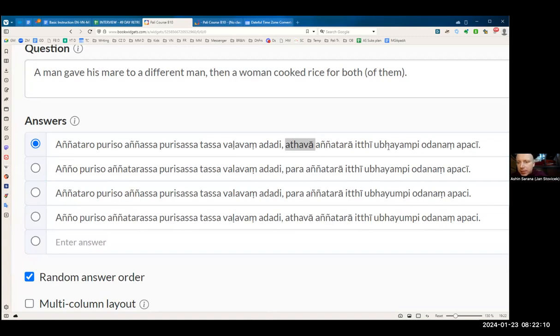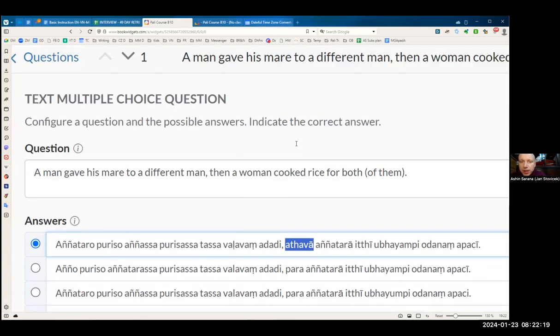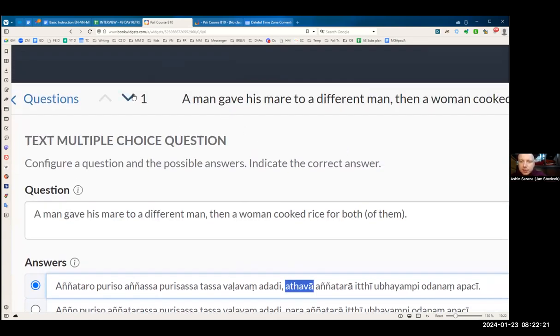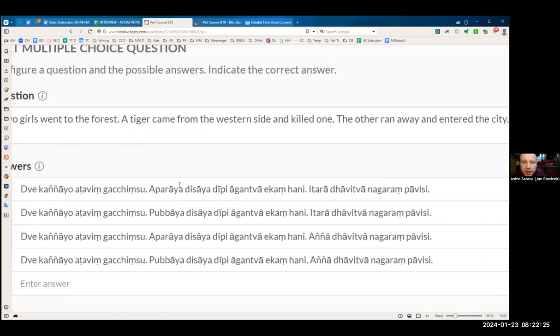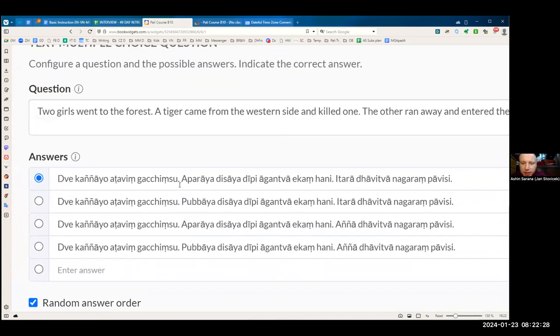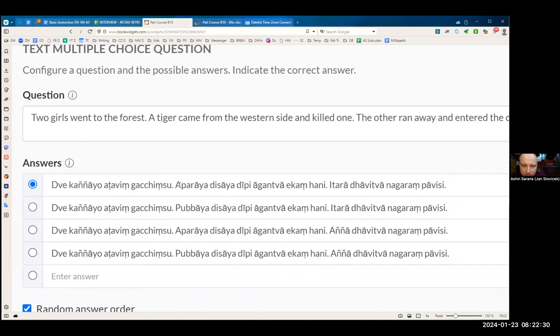Anyatara iti upayampe odanam apachi. Okay. So why this one and not that one? Because it is atava and not para. Two girls went to the forest. Dve kanyayo atavenkaching. So that's actually the same thing.